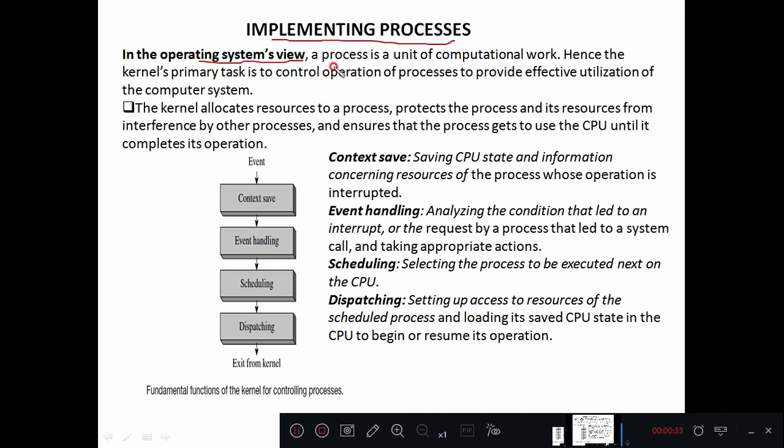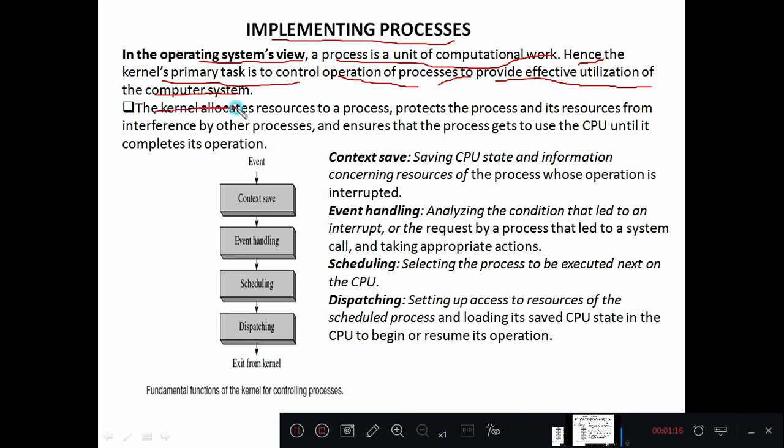In the operating system, a process is a unit of computational work. What do you mean by this? A process is an executable form of a program, and a program does some useful or particular task. So a process is a unit of computational work. Hence, the kernel's primary task is to control the operation of processes to provide effective utilization of the computer system. The operating system allocates different resources to these processes once they start executing, and makes sure that these resources are used effectively.